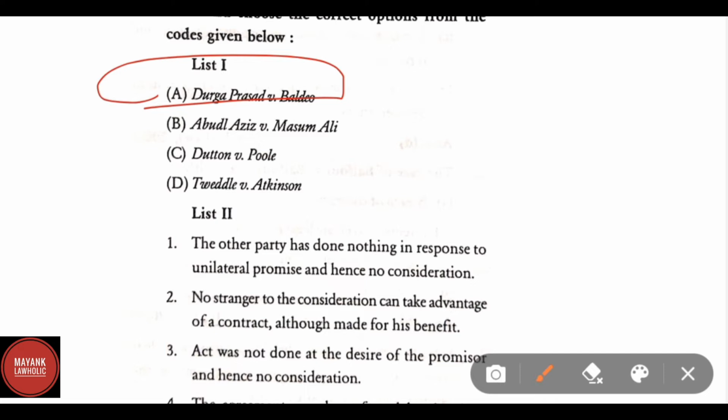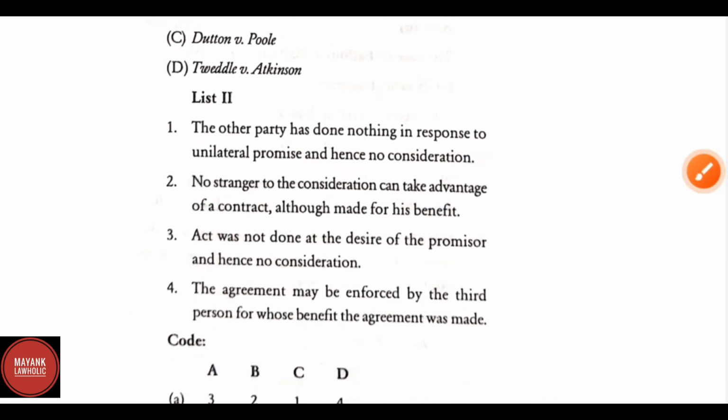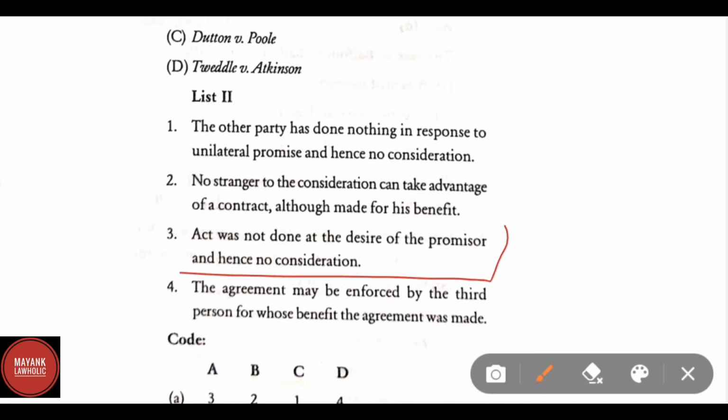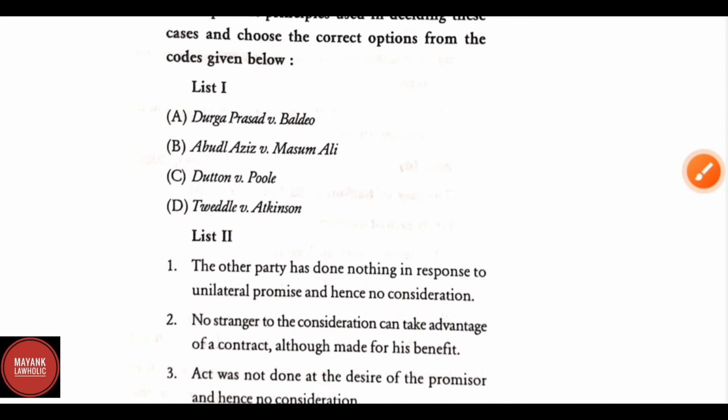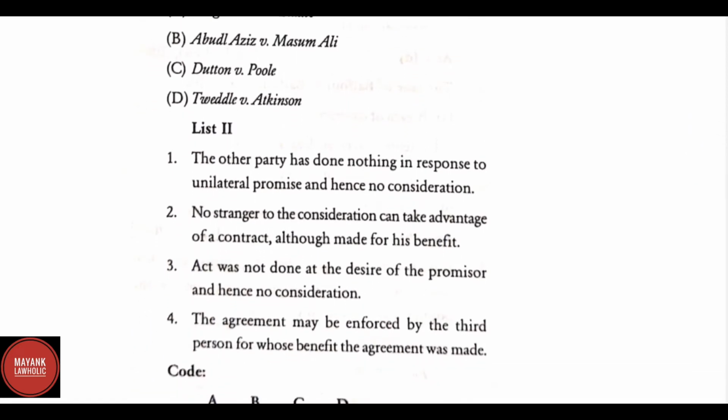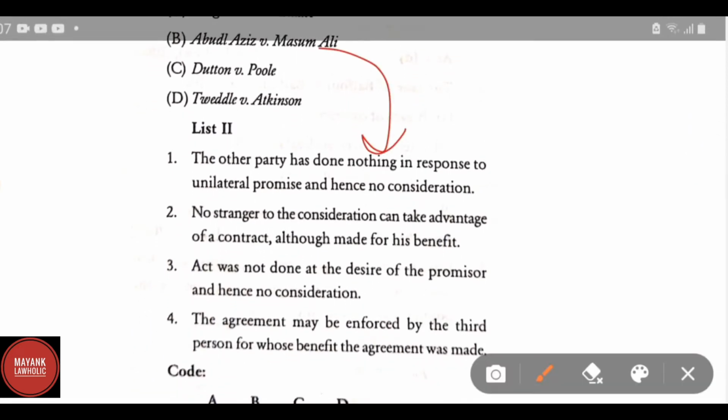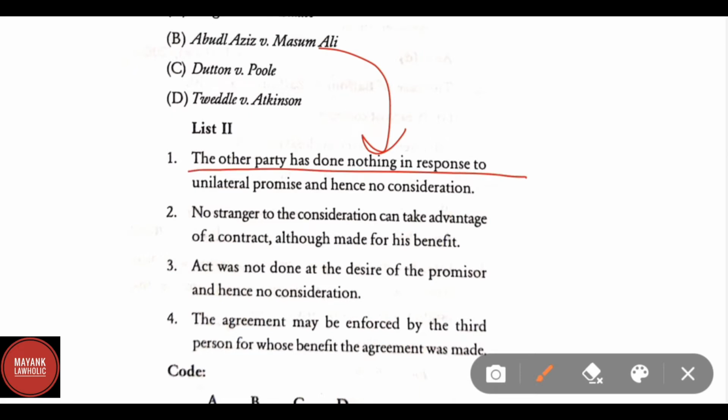Correct answer is the act was not done at the desire of the promisor and hence no consideration. Abdul Aziz versus Masoom Ali, correct answer is the party has done nothing in response to a unilateral promise and hence no consideration.